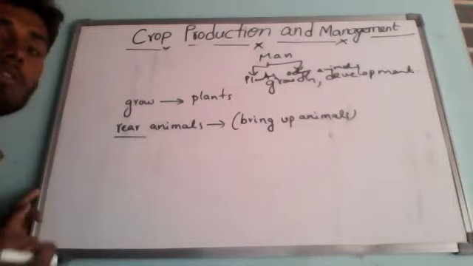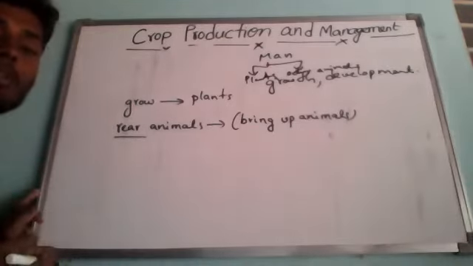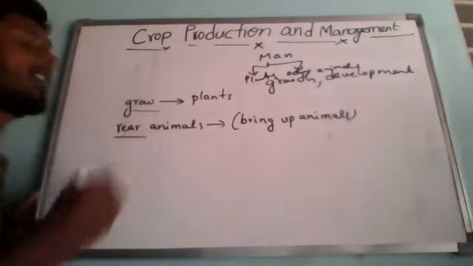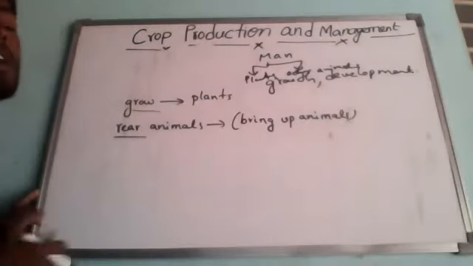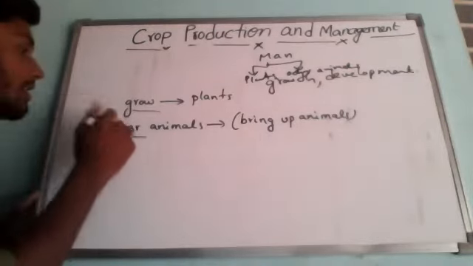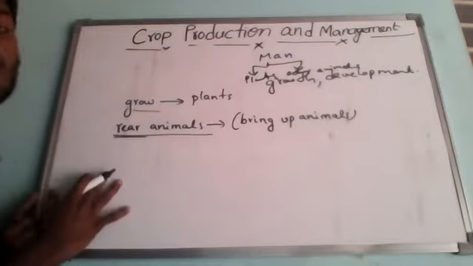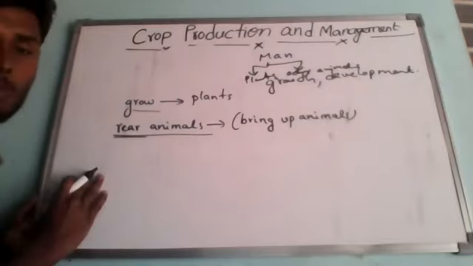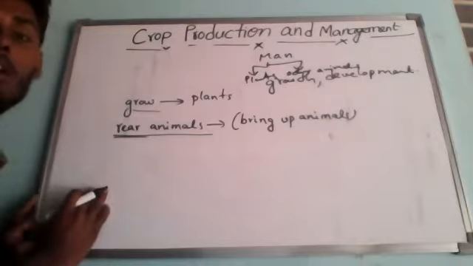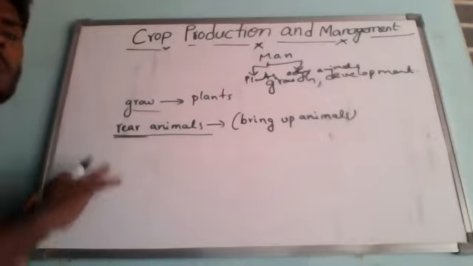If you want to get food as a human, if you need food, then you have to grow some kind of plants. Understanding? That is only cultivation. Or else you have to rear animals. You have to grow the animals to meet your food supply. Understand? Requirement of food. So many types of plants.